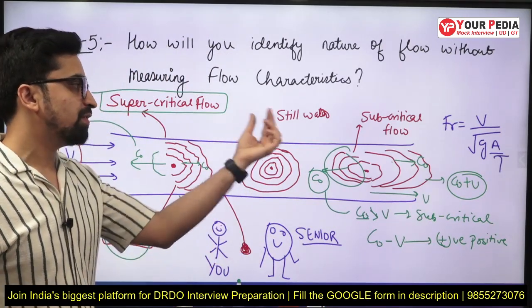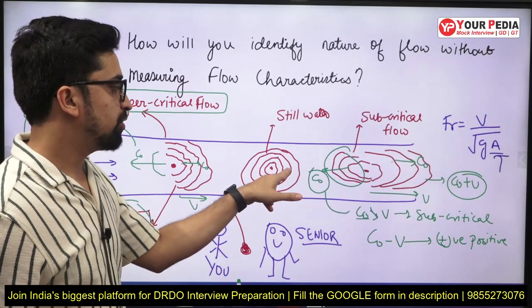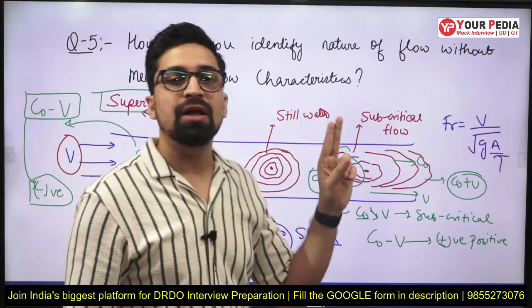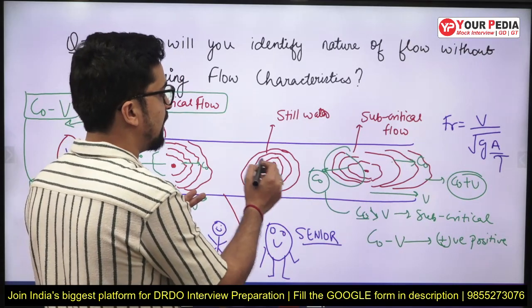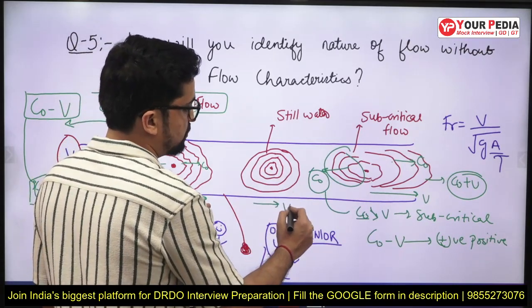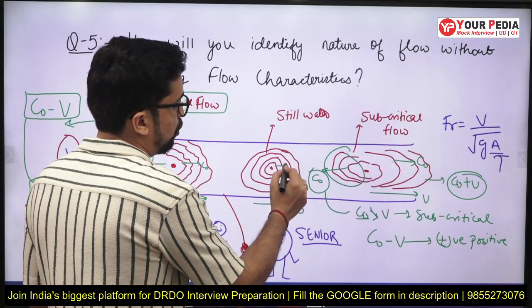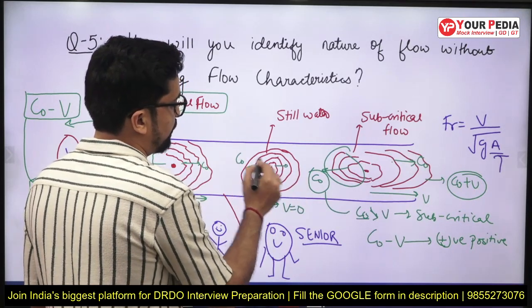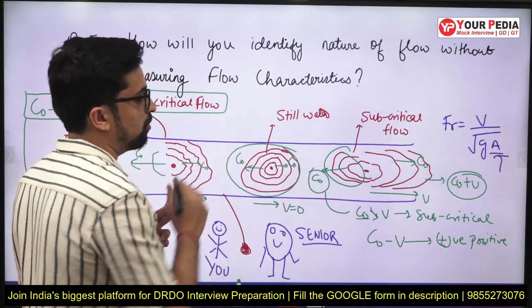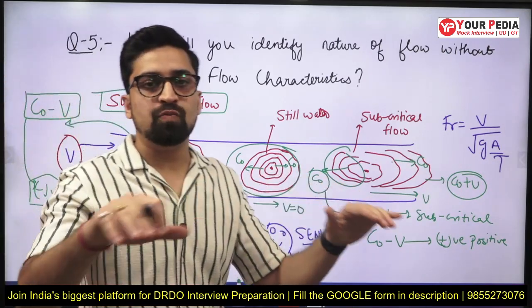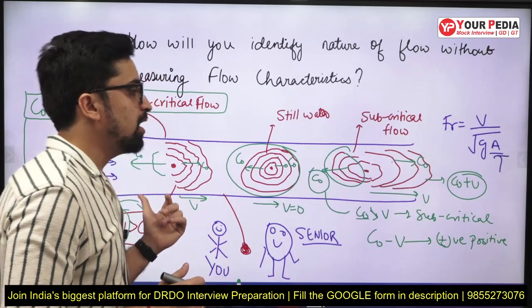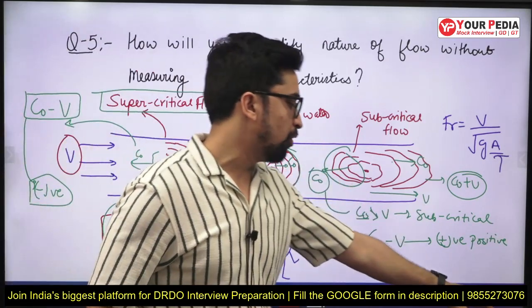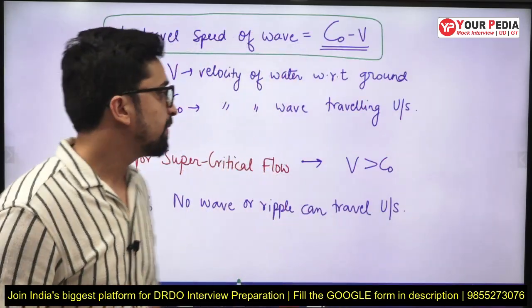Whereas when the water is still water, the velocity of ripple will be equal in both directions, upstream and downstream. Since the velocity of water is zero, the velocity of these ripples will be C naught only. So you will observe equally spaced ripples formed all around the stone, right? In this way you can observe different kinds of flow just by observing, right?